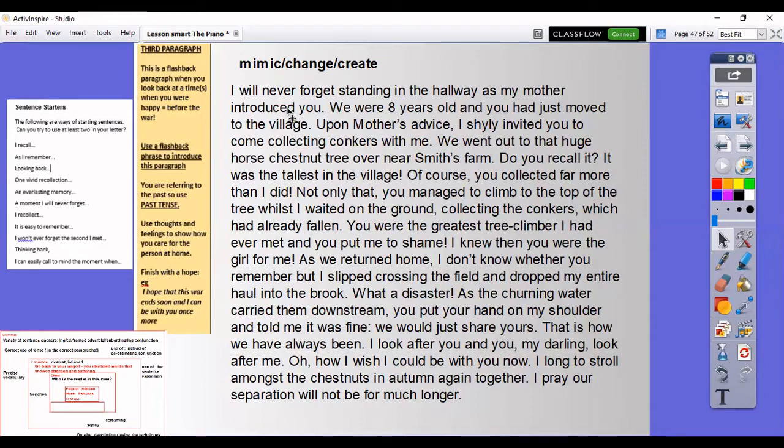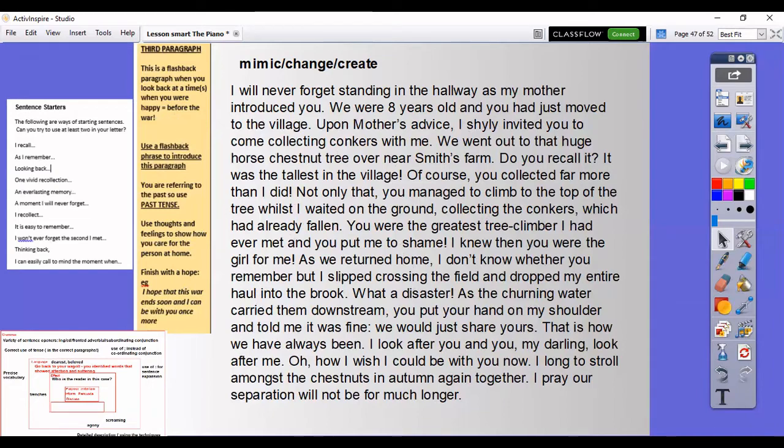So I've started, as I've already said, I'll never forget, with a flashback, and then I talk about my thoughts and my feelings, and I ask rhetorical questions because although this is a letter and it's going home, I want my partner to feel part of what I'm writing. So year 6, my challenge to you now is to actually create your own piece of writing for paragraph 3. You can, if you choose to, mimic and change mine, or you can create your own paragraph based on when you have decided you're going to flash back to, what period of time you're going to go back to when you were happy.